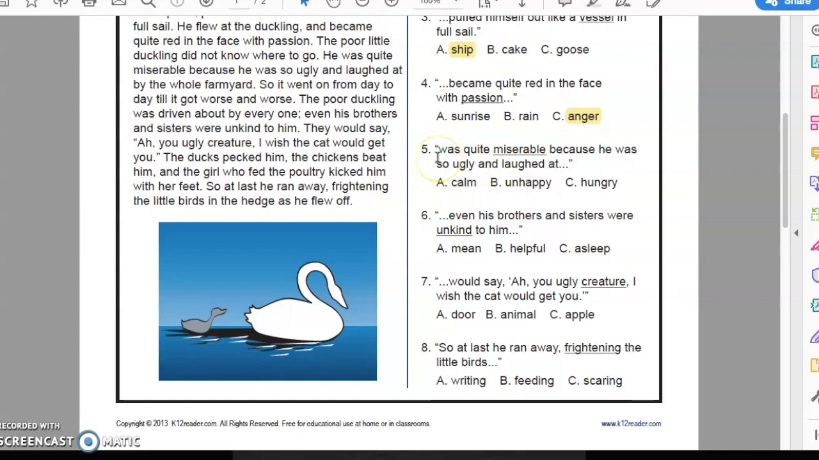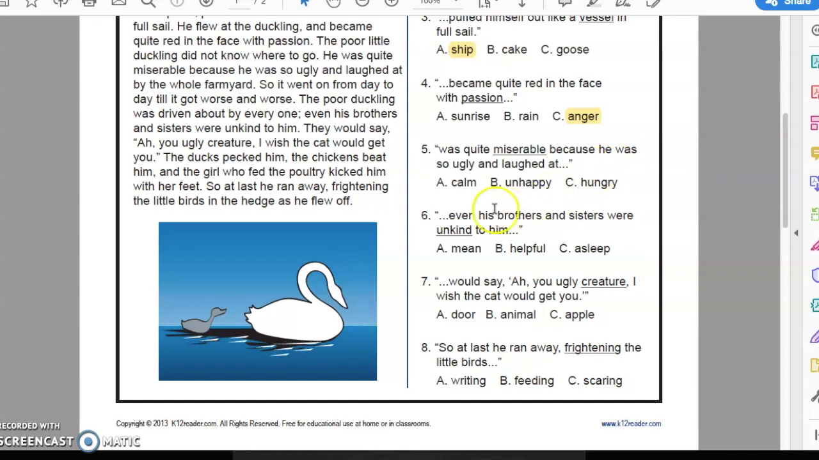Let's look at number 5. Was quite miserable because he was so ugly and laughed at. I wonder what miserable means. It says in the next line that he was so ugly and laughed at. I would not be happy if I was ugly and people were laughing at me.